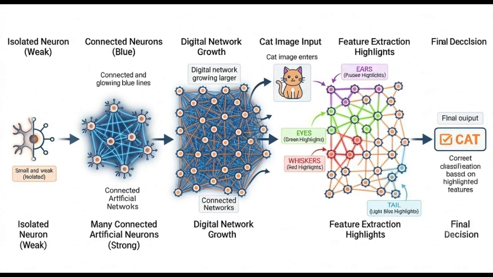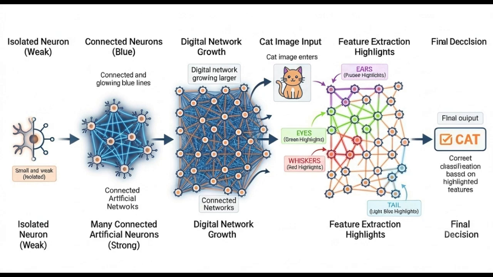The same idea applies to deep learning. Thousands of neurons work together as one network. Each neuron performs a small calculation, and together they help the computer make accurate predictions. For example, imagine the computer is recognizing a cat. Some neurons detect edges, others detect ears.